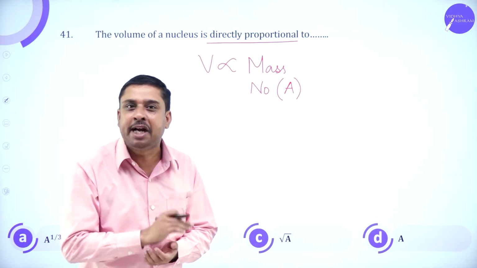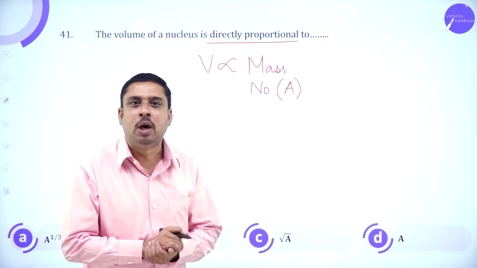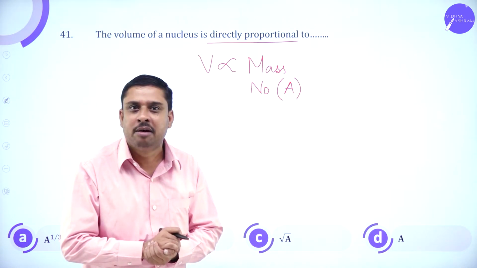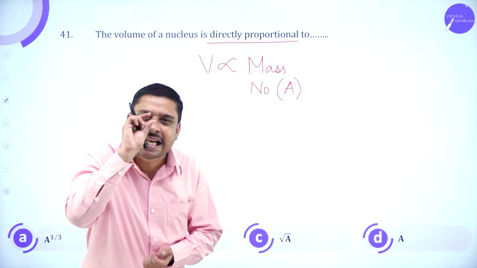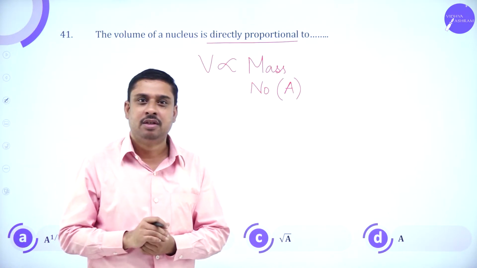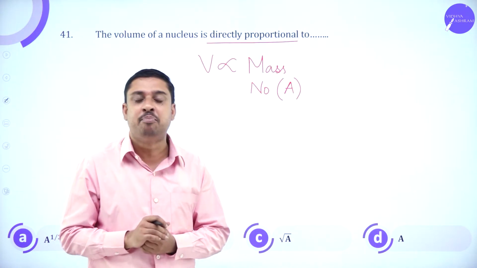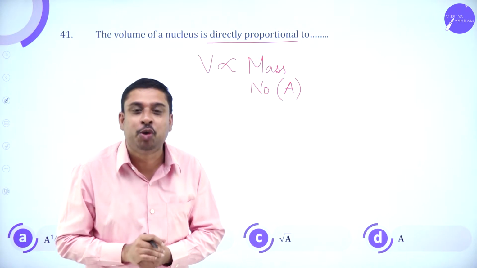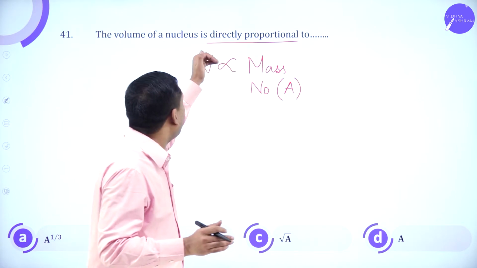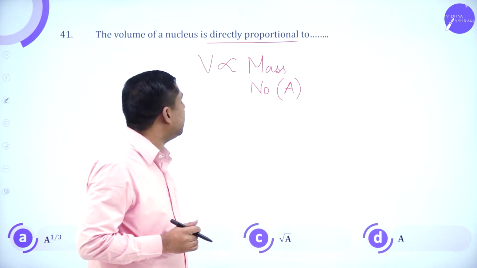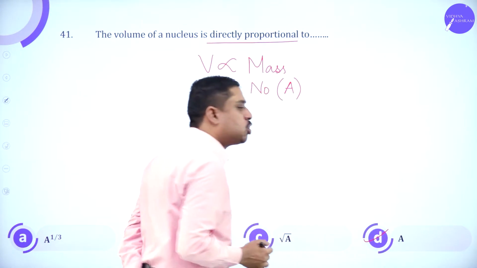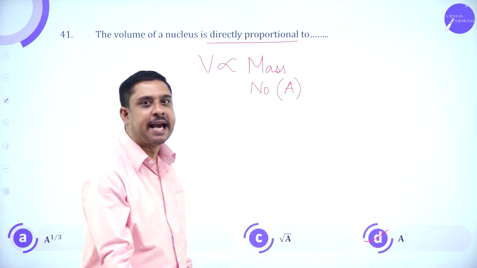See, consider hydrogen: only one electron, only one proton, mass number 1, and its size is very small. Uranium has mass number 92, 92 nucleons, so it should have a considerable size. So the volume of a nucleus is directly proportional to its mass number A.